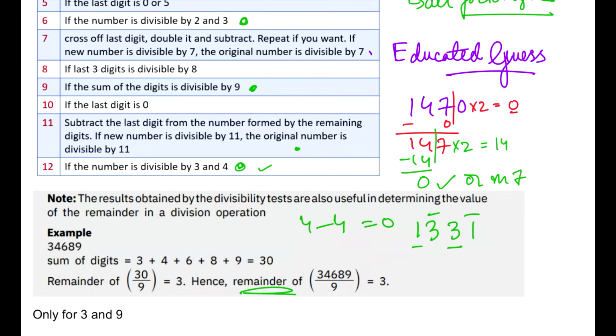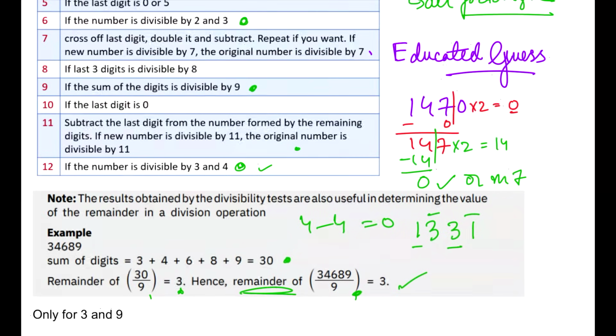तो अगर आपको कोई ये पूछे कि एक बड़े से नंबर को 9 से डिवाइड करने पर क्या रिमाइंडर बचता है, so instead of actually dividing the number, you can add up the sum of the digits, like we added here for 3, 4, 6, 8, 9, and whatever sum you got, you need to divide it by 9. When you divide 30 by 9, that gives you a remainder of 3, and so will be the case when you divide the actual long number by 9 also. That will give you a remainder of 3 only.